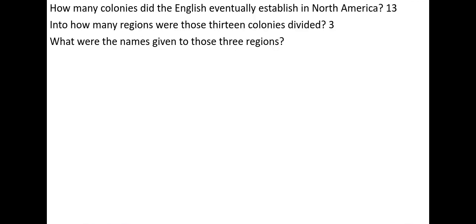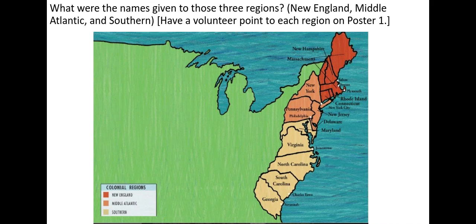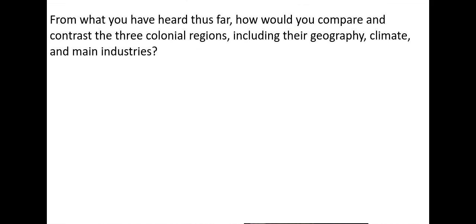How many colonies did the English eventually establish in North America? The 13 colonies. Into how many regions were those 13 colonies divided? 3 regions. What were the names given to those 3 regions? On the map, you can see we had the New England region, the Middle Atlantic region, and the Southern region. From what you have heard thus far, how would you compare and contrast the 3 colonial regions, including their geography, climate, and main industries?